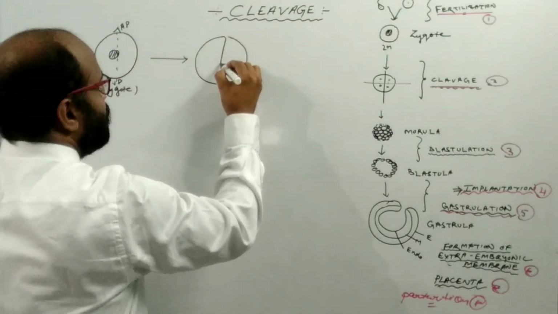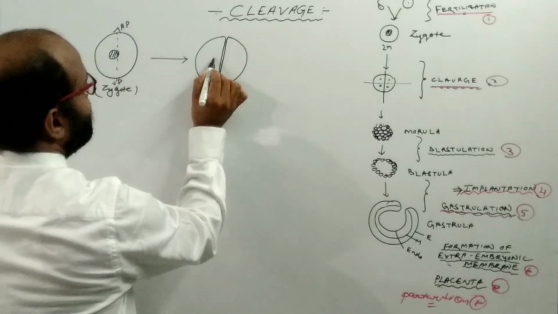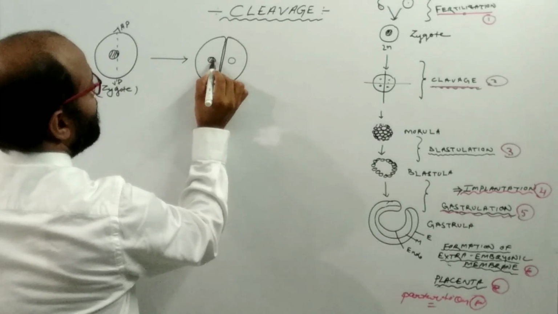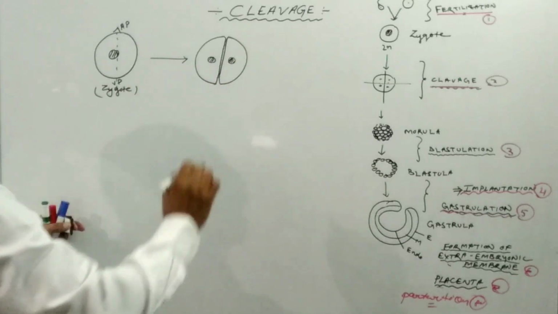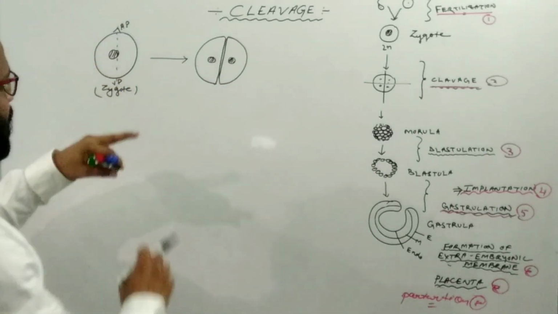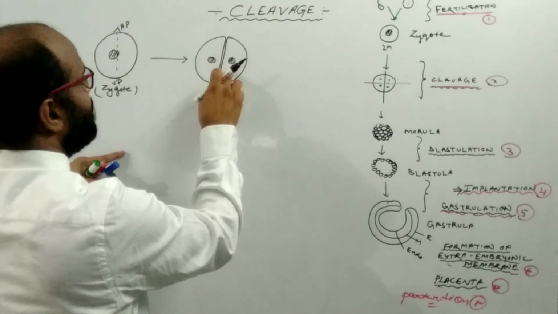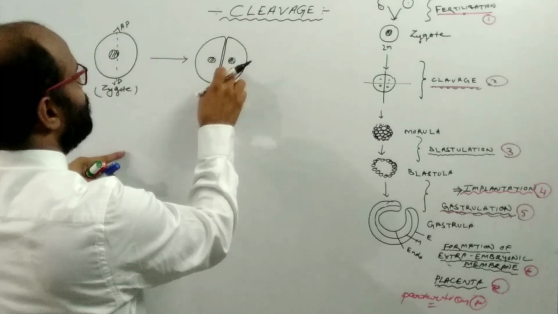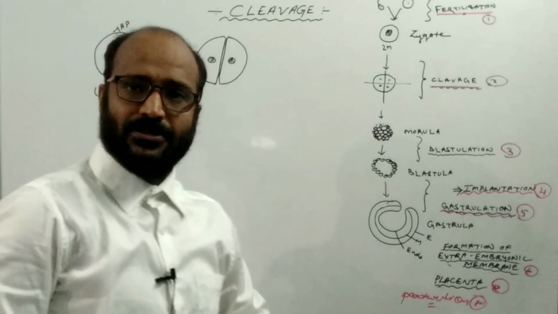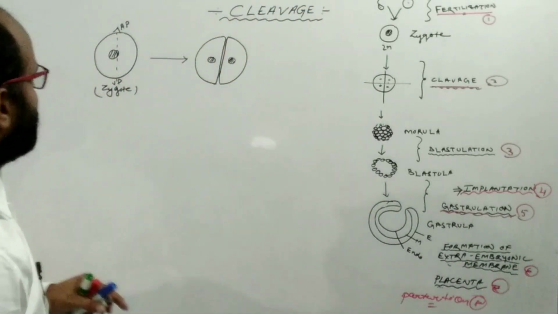Then the zygote divides into two cells, each one having a single nucleus. The genetic material, which was one copy, now has one copy in each cell. So two copies of genetic material are made during the process of cleavage, or the mitotic division.